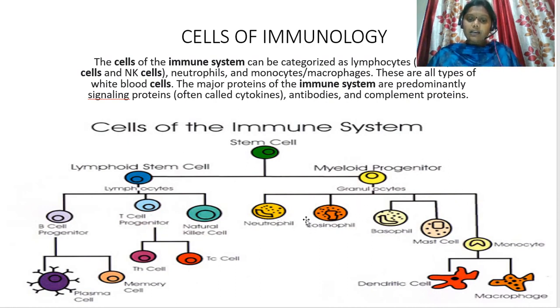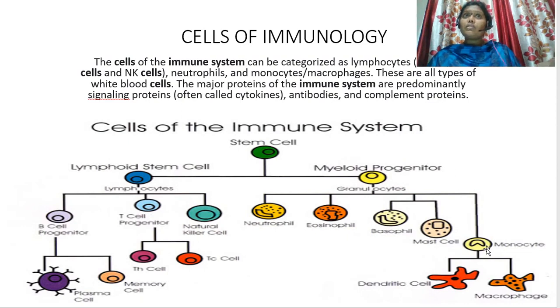If you see the cells that are present here, the nucleus present in these cells appears as a granule. That's why the name granulocytes has been given. And these granulocytes are further categorized into neutrophils, eosinophils, basophils, mast cells, and other unknown cells.